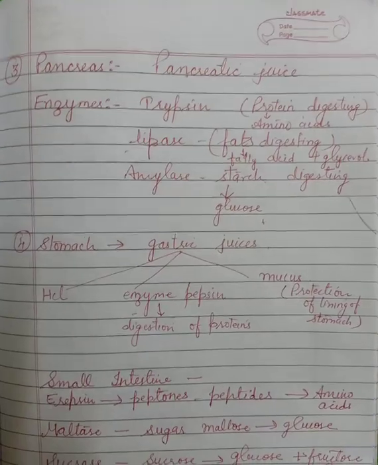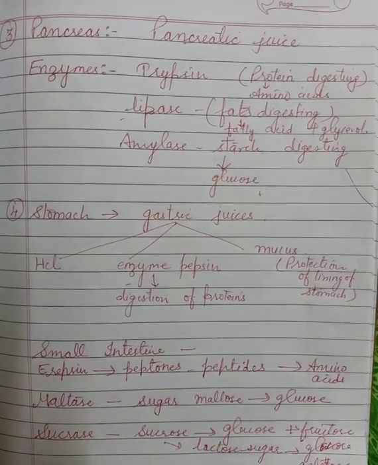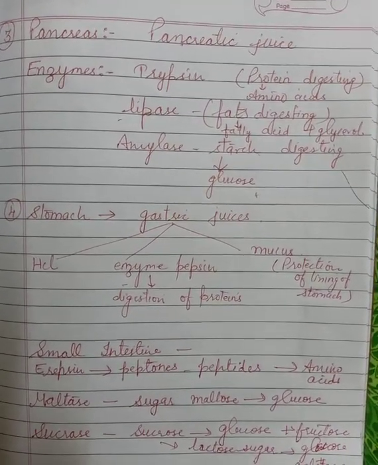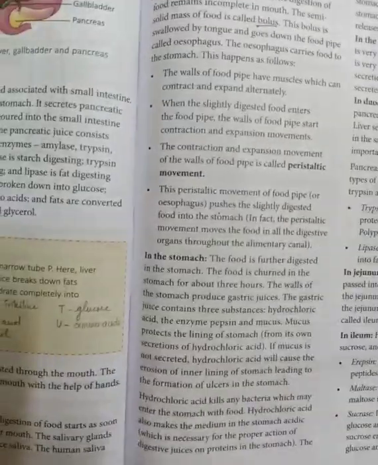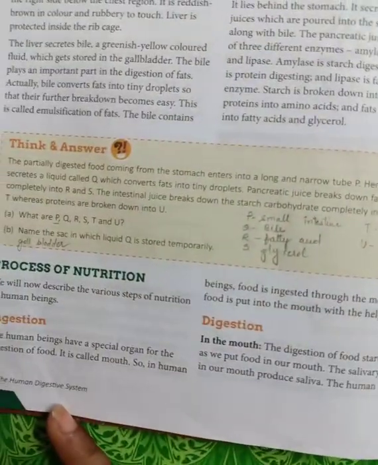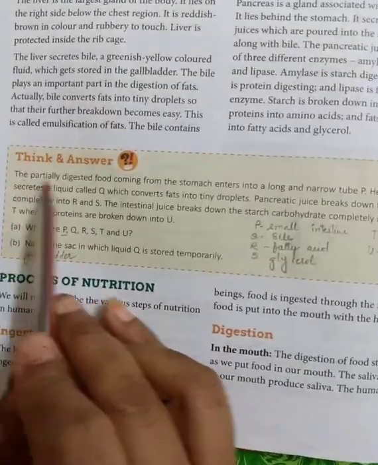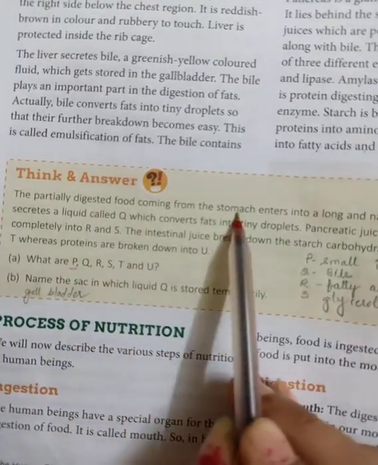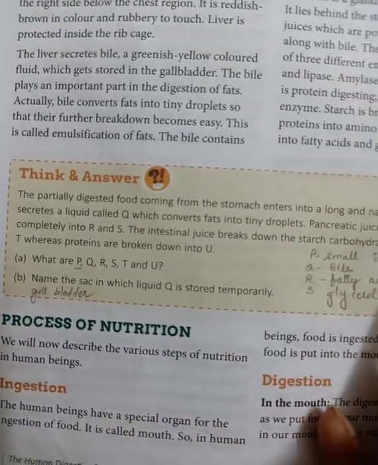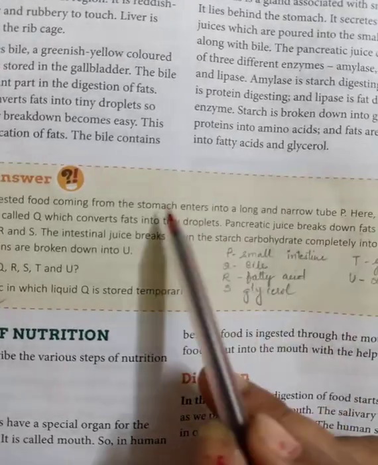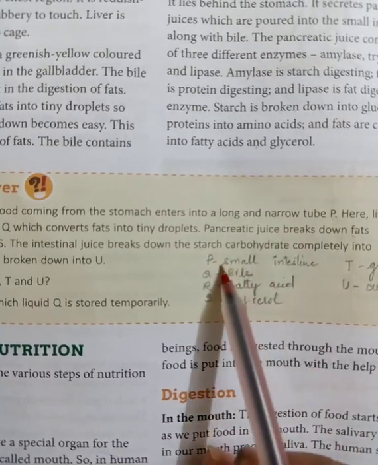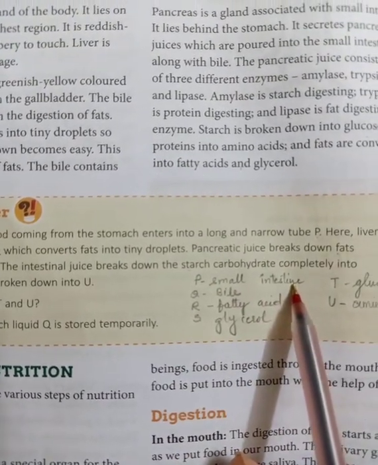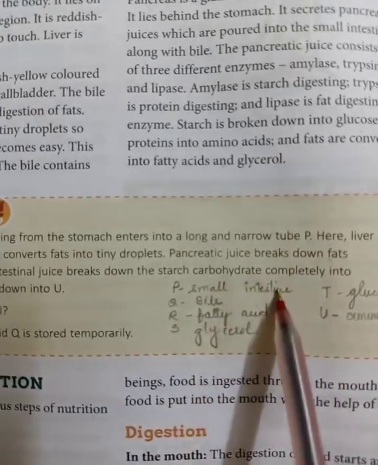Now, other than that, you have some questions in the book. These are the extra questions present in between the chapter. I would like to discuss this question. The question is Think and Answer, on page number 60. The partially digested food coming from the stomach enters into a long narrow tube P. What is P? From the stomach, food enters into the long and narrow small intestine. So the answer of P will be small intestine.